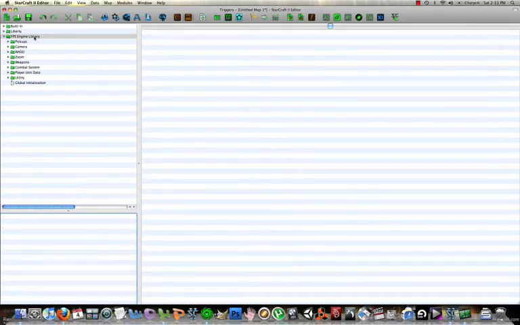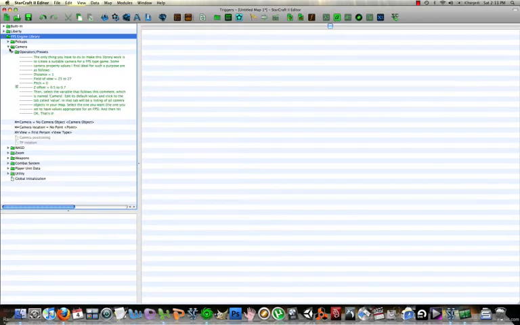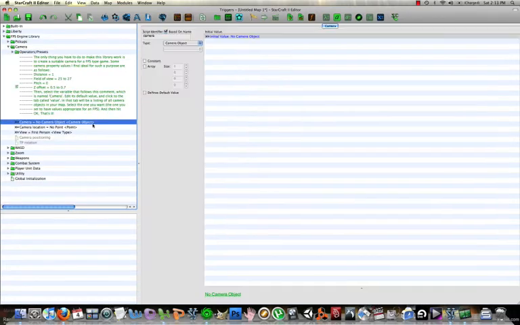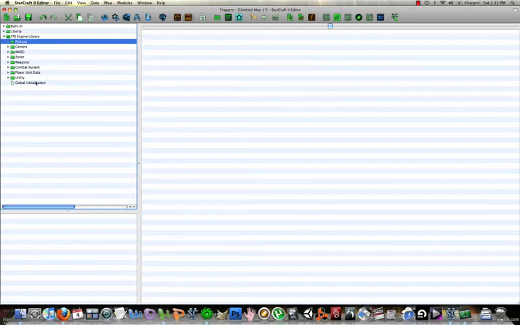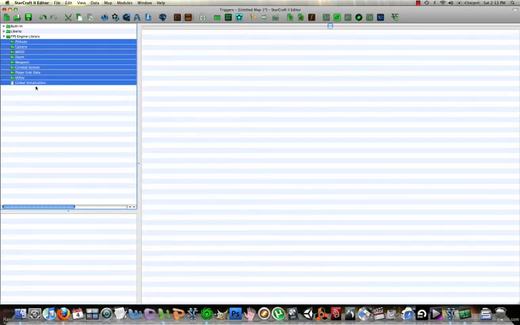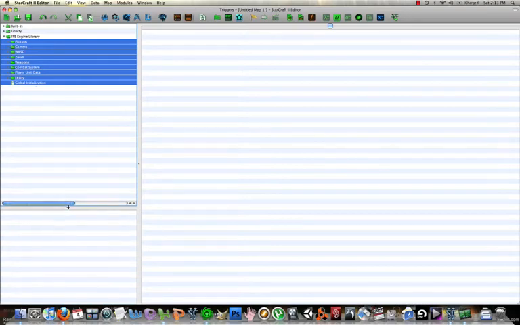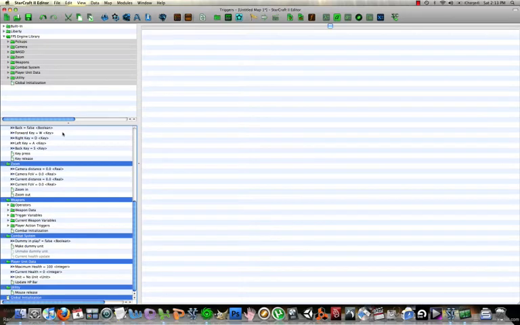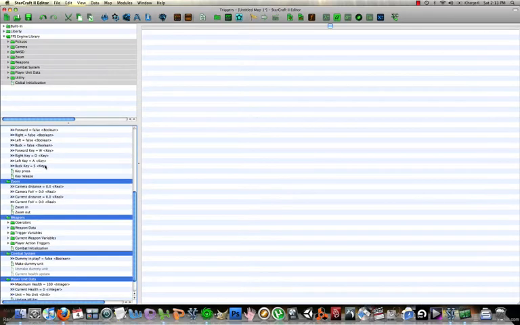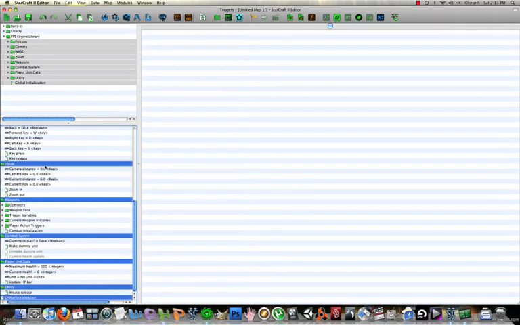You can either leave the library here and edit this variable, or you can select everything here, copy it, and it's got to be everything, and paste it right here into the map triggers list.